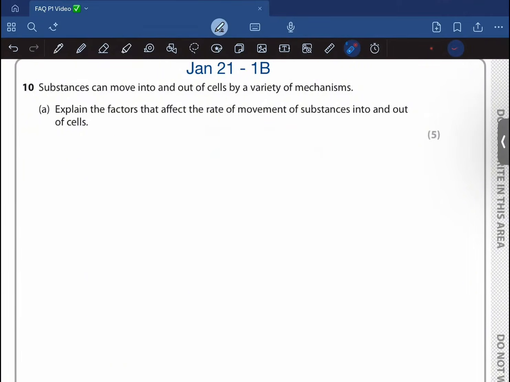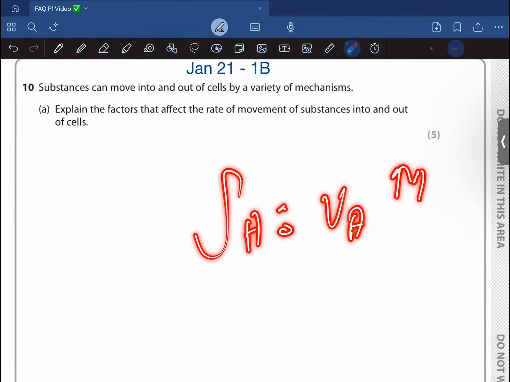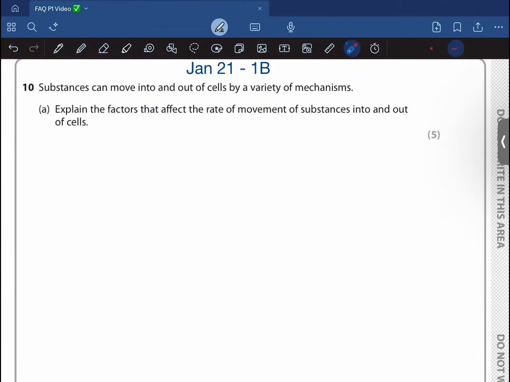So first of all, temperature. As temperature increases, kinetic energy of the particles increases as well, and hence they diffuse more quickly. Then size of the particle. As the size of the particle gets smaller, diffusion increases as well. Then surface area to volume ratio. As it increases, the rate of diffusion increases as well. And then the concentration gradient. As the difference in concentration is greater, the rate of diffusion is faster.